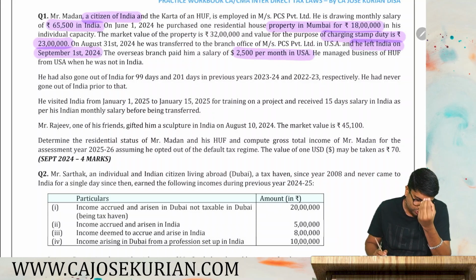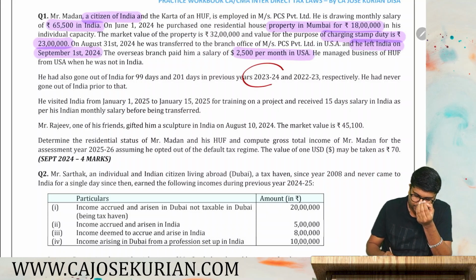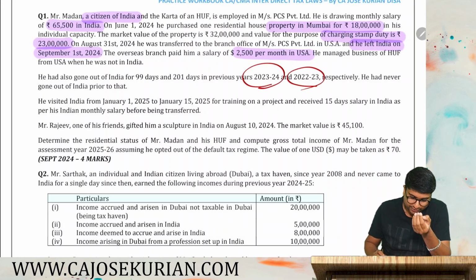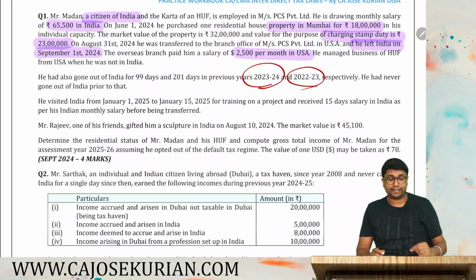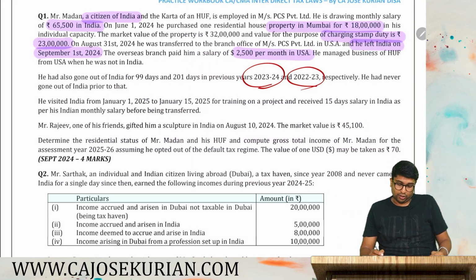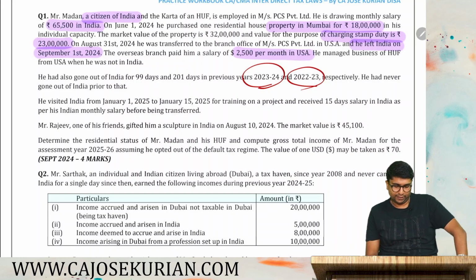So, he had also gone out of India for 99 days and 201 days in the previous year 23-24 and 22-23 respectively. He had never gone out of India prior to that. So he visited India from 1st January 2025 to 15 January 2025. So in that year, he visited again for the training on a project and received 15 days salary in India as per his Indian monthly salary before being transferred. Mr. Rajiv, one of his friends, gifted him a sculpture in India on August 10, 2024. The market value is 41,100.